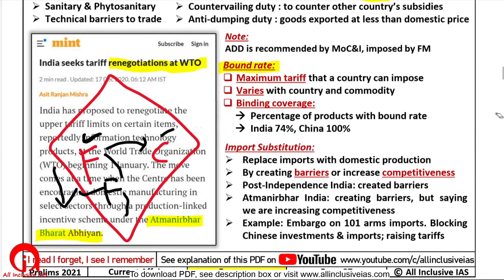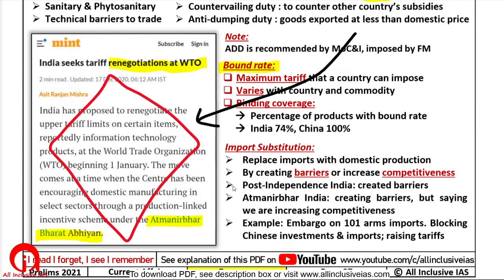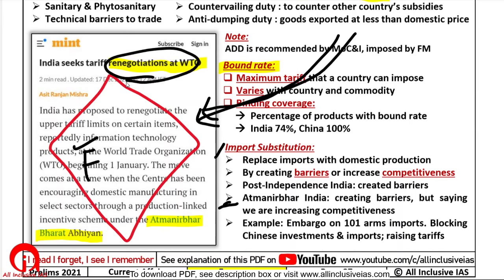Right? So now the government announced, a few years ago, Atmanirbhar Bharat. Then again it was alleged that under Atmanirbhar Bharat we will increase the import duties. But the government said no, we will not increase the import duties, rather we will make Indian factories more competitive. That is what the government said. But what is the government doing? The government is doing the same thing again, import substitution. We are increasing the import duties, like in this case. Okay. Another example: last year the government put a ban on import of 101 arms imports.